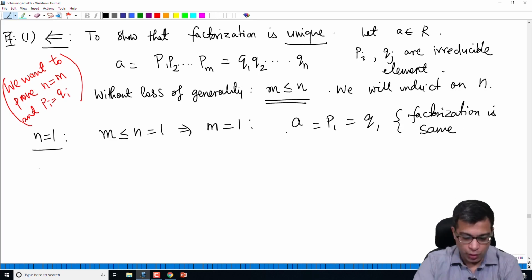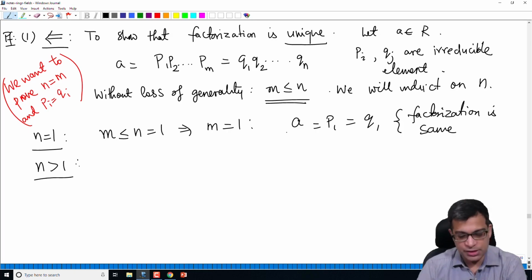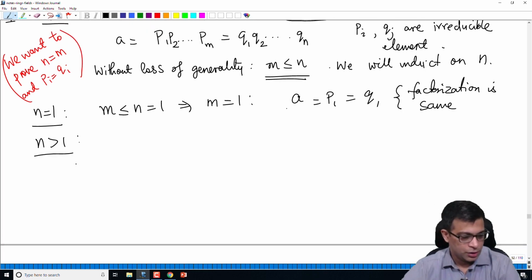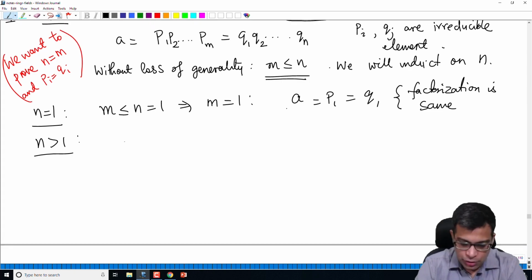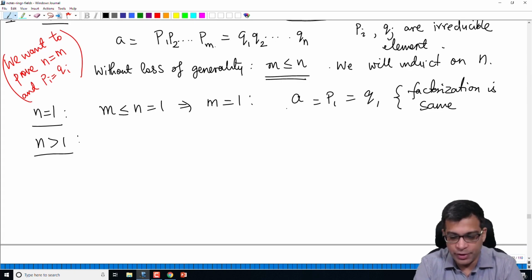So if n equals 1, the factorization is the same. There is nothing to prove there. The base case is trivial. So now suppose n is strictly more than 1. So we have the factorization that I have written, p1 times p2 times pm, equal to q1 times q2 times qn.